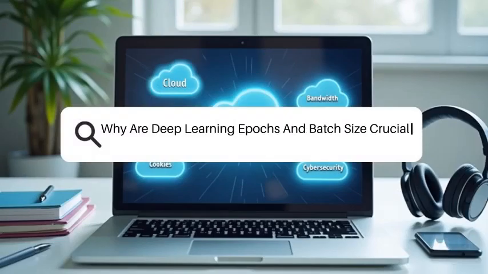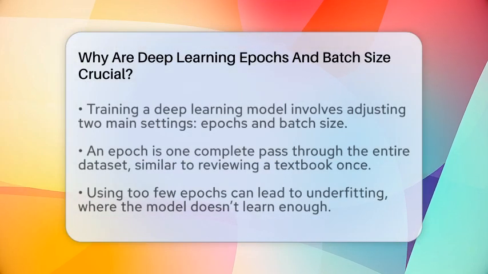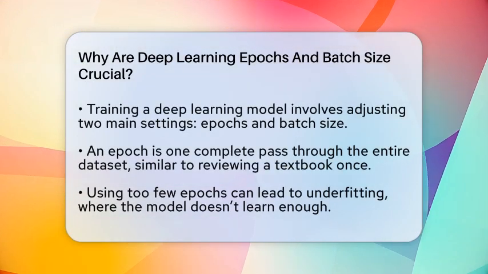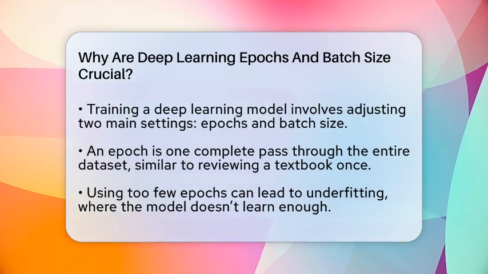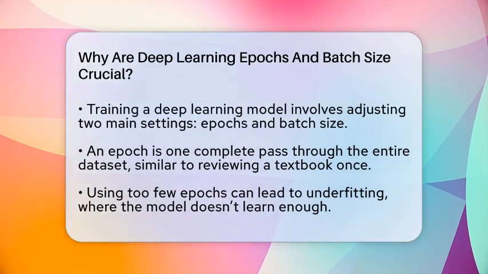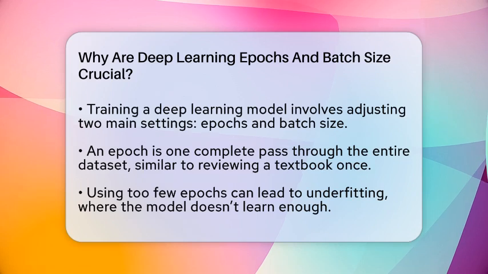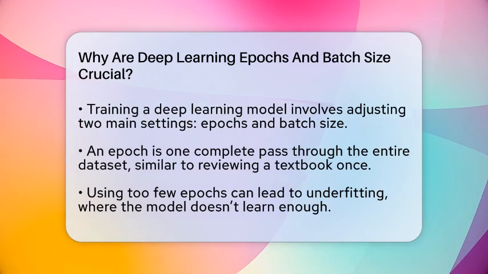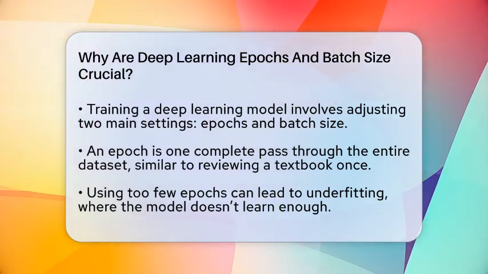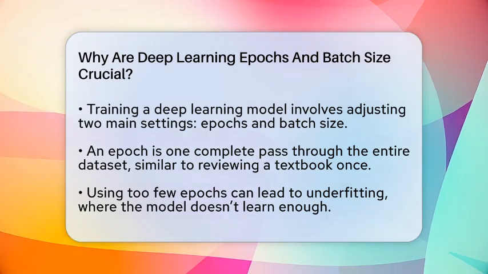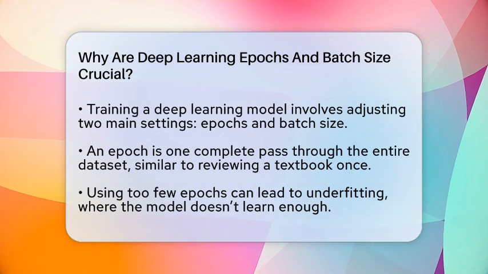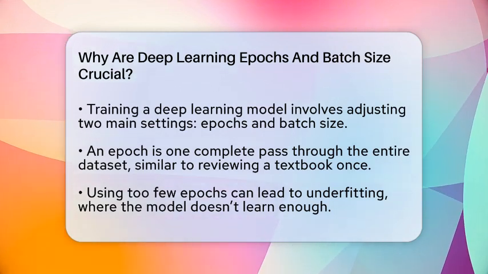Why are deep learning epochs and batch size crucial? Imagine training a robot to recognize your face or translate languages. How well it learns depends a lot on two key settings, epochs and batch size. These are like the gears that control how a deep learning model gets smarter. If you set them just right, your model learns efficiently and performs better. If not, it might struggle or even get confused.